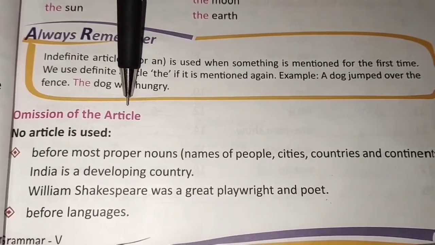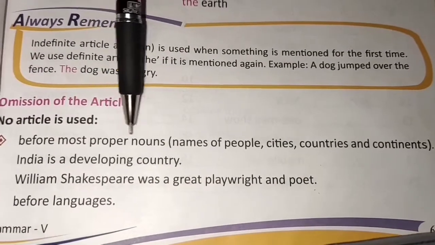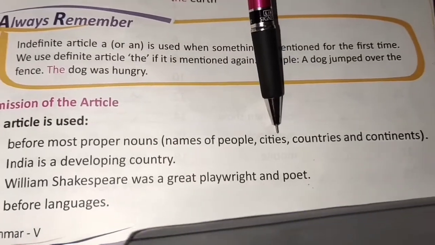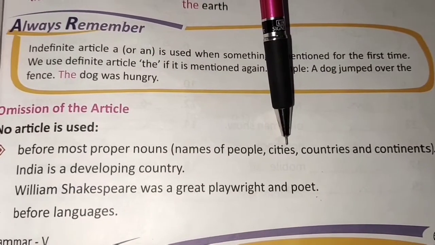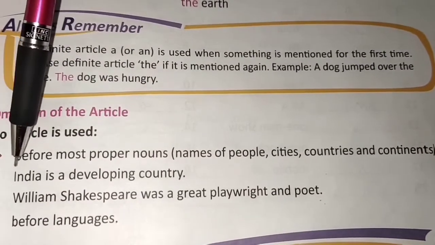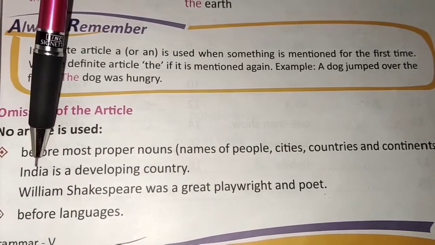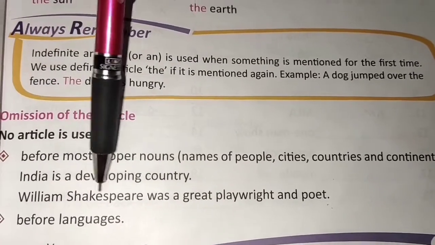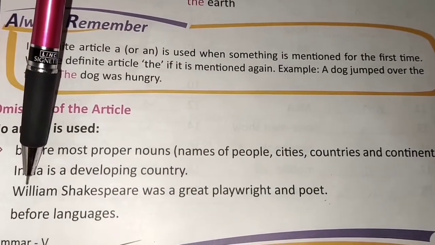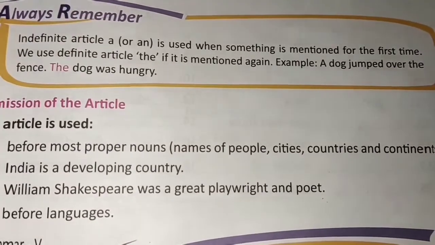Now, omission of the article. Sometimes we don't use any article. We don't use any article before most proper nouns, names of people, cities, countries, and continents. The Ram, the Sita, it is wrong. India is a developing country. The India is a developing country, it's wrong. William Shakespeare was a great playwright and poet. The William Shakespeare, wrong.